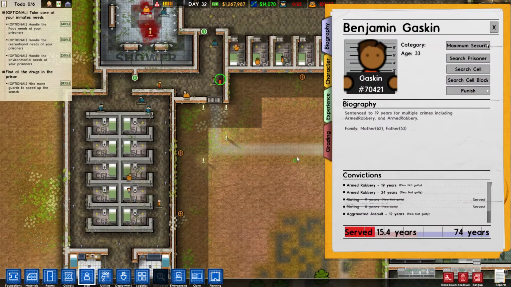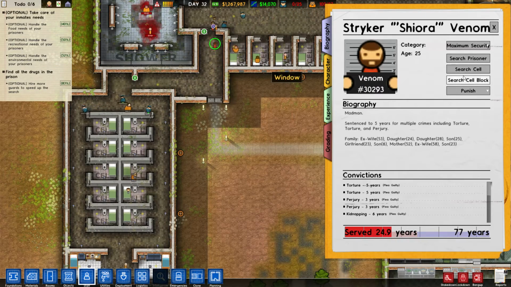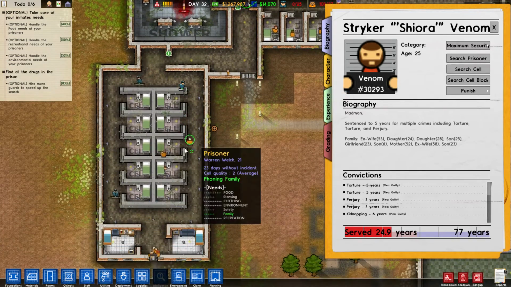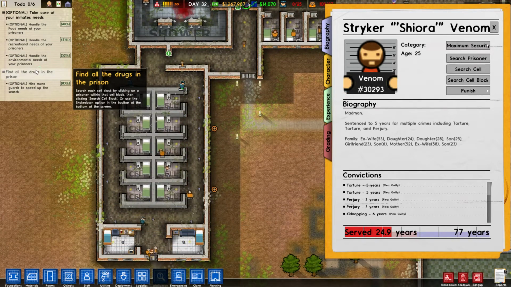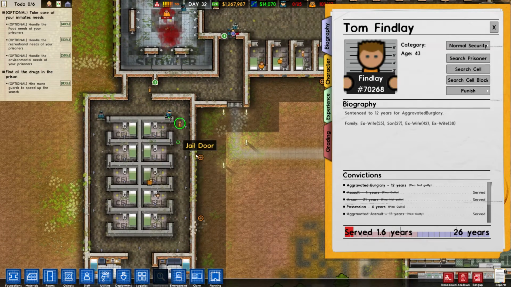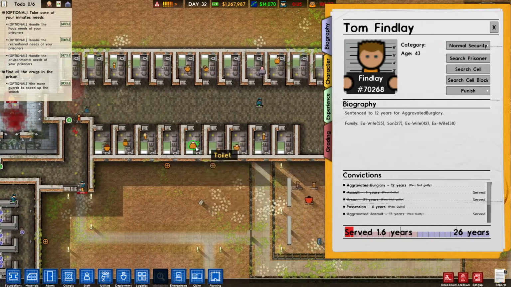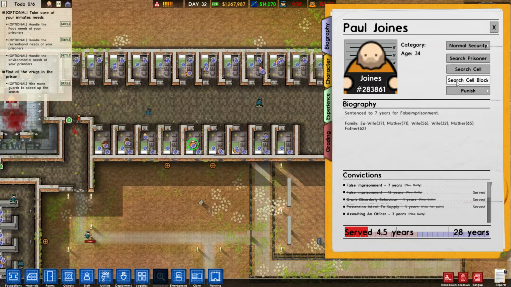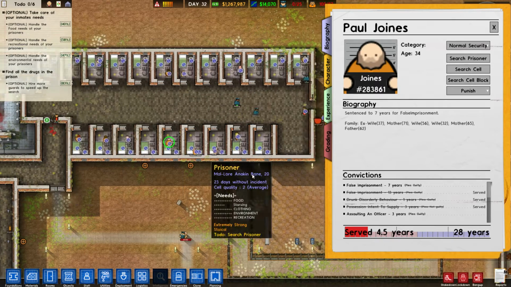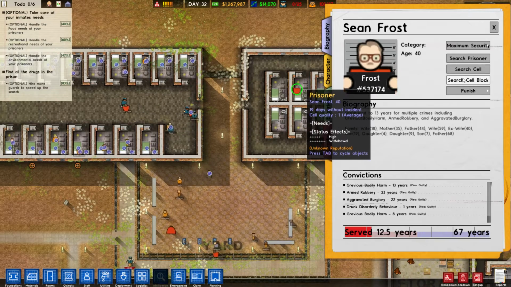How do we search them? Search prisoner. Do we have to search all of them? That seems... Is there a quick way to do it? Search each cell block. Oh, okay. So we can search cell block. We can do this. Search cell block. He found a hammer. A guy had a hammer. Crikey. I mean, that's not drugs, but it's a hammer, which is perhaps not ideal.